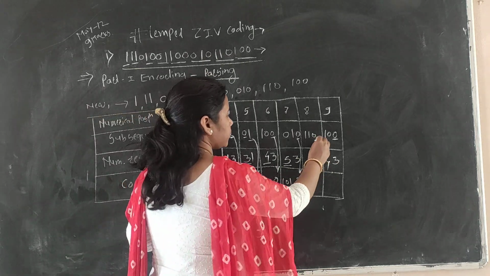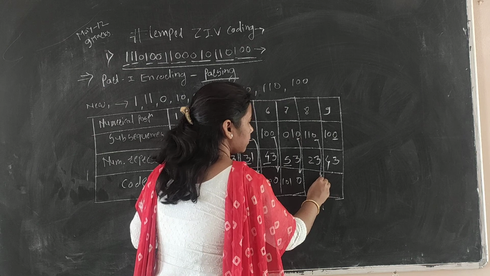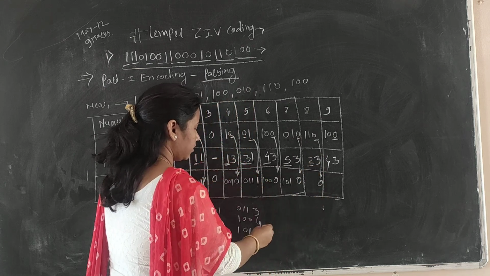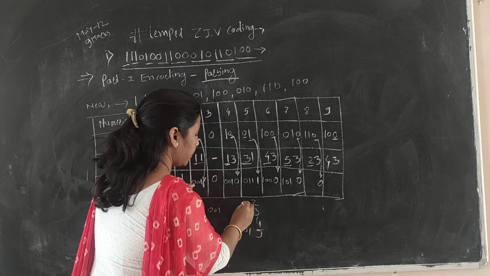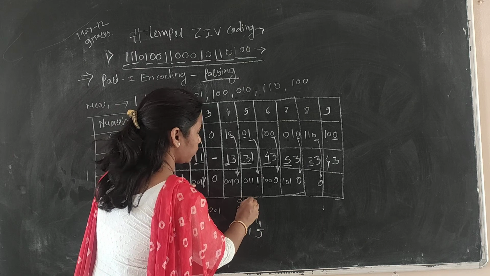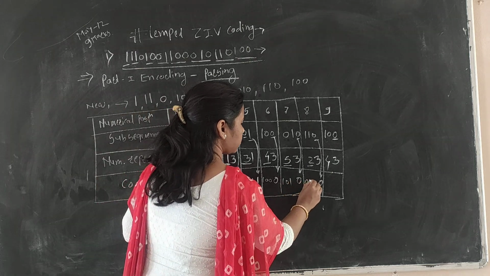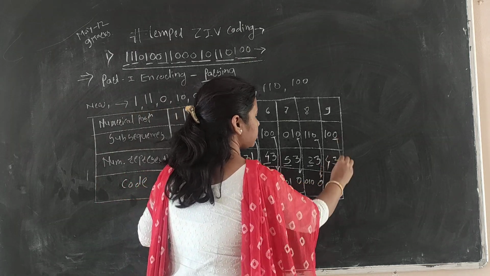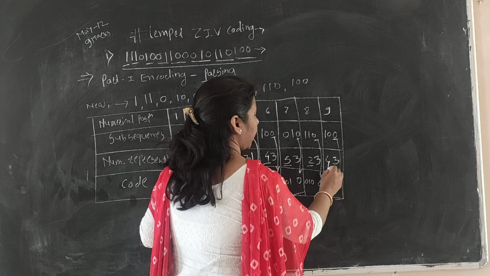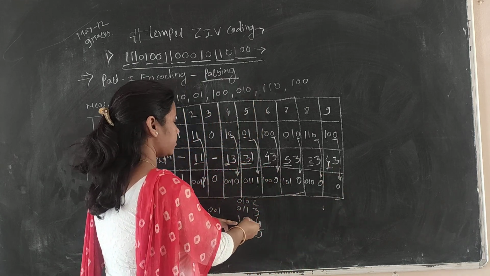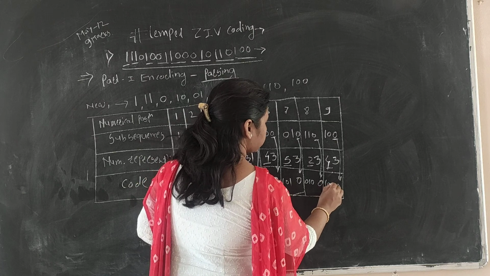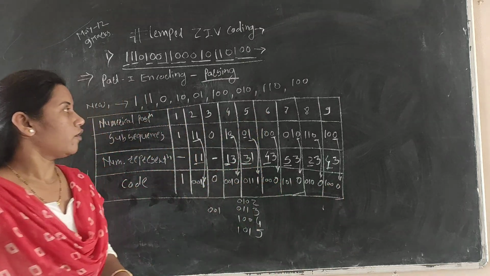Next, this 0 will come as it is, and 2 in binary can be written as 0, 1, 0. And this 0 will come here, and the equivalent of 4 is 1, 0, 0.